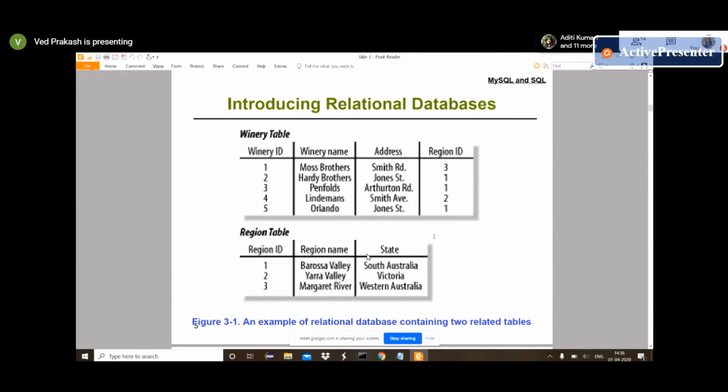Somehow these two tables are interconnected. We have a relationship, and we normalize using this ID. We may have a single table with all the information, like region name and state, but instead of providing all information in one place, we break it down into two different tables and provide a relationship.